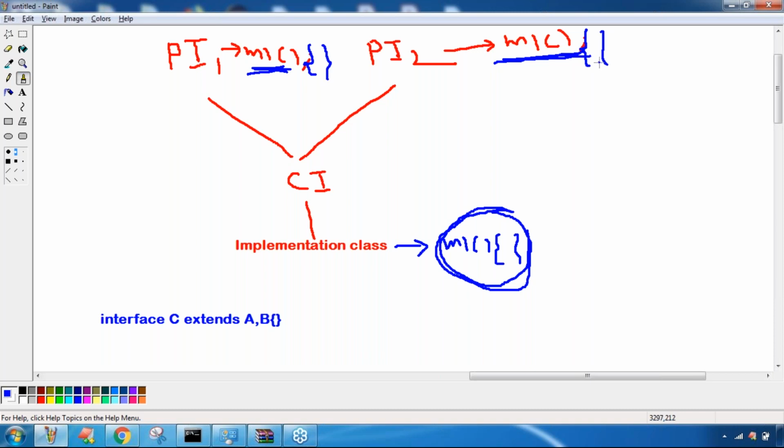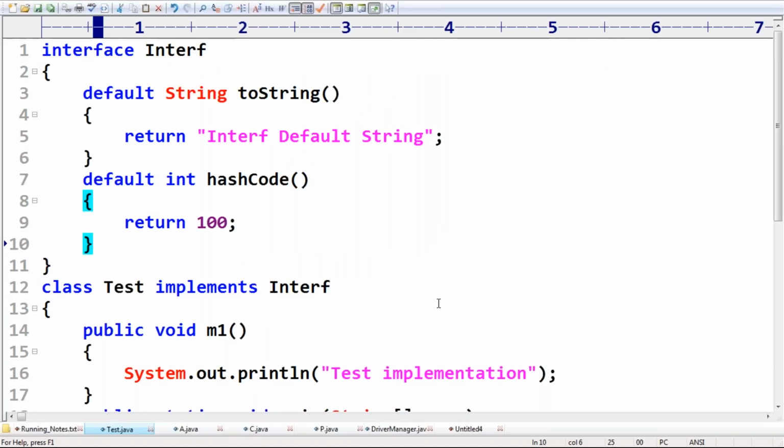If default methods have implementation, then for the child interface or the implementation class, which m1 will come into the picture? It's always a bigger problem. Any doubt about this one? Because implementation is there, there may be a problem. Now this is the point you should be aware of.